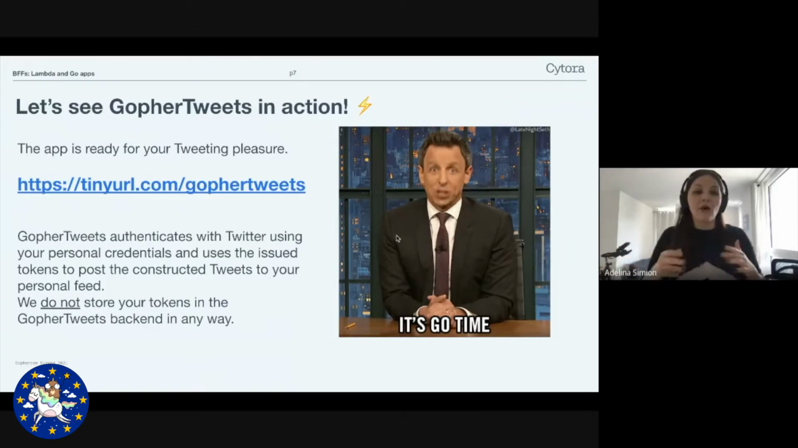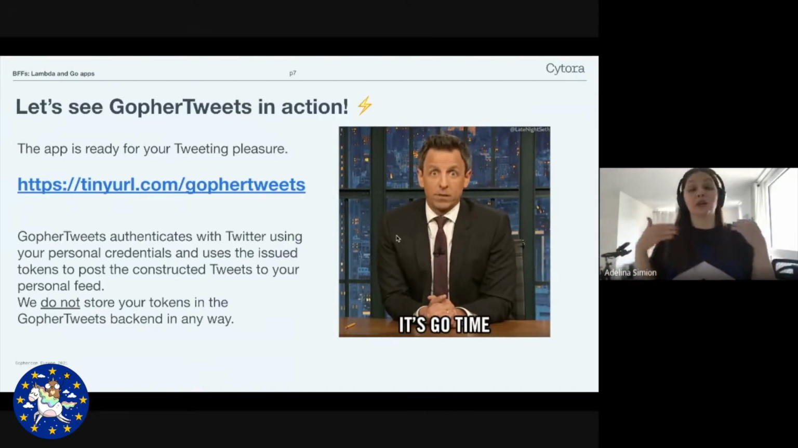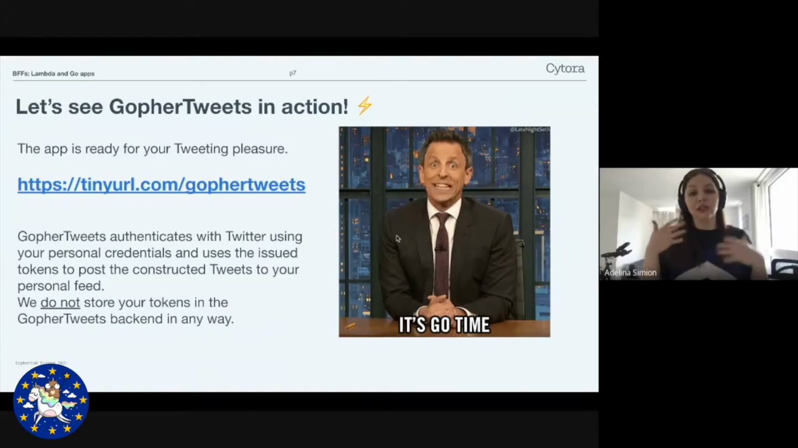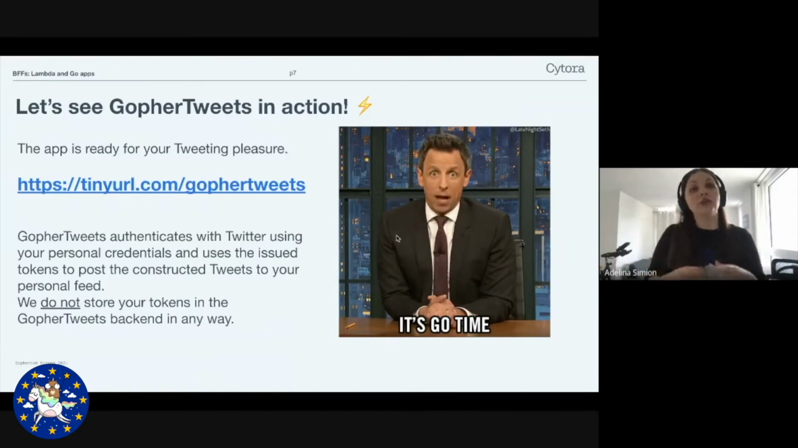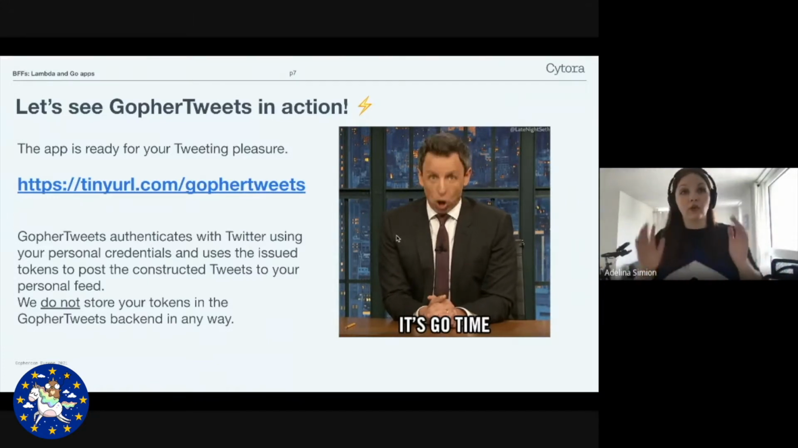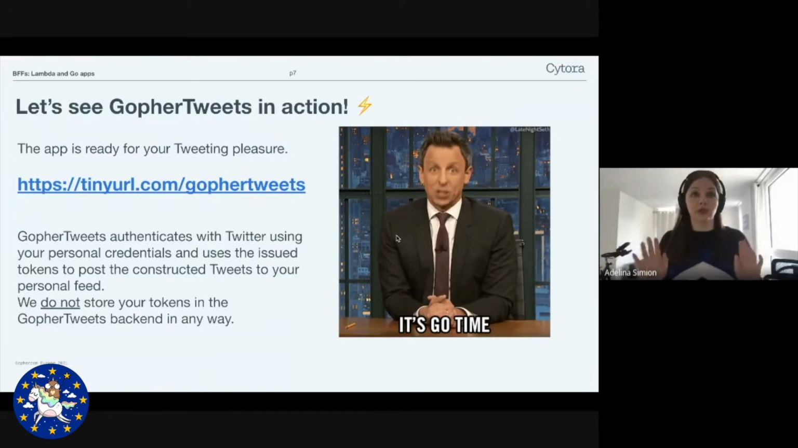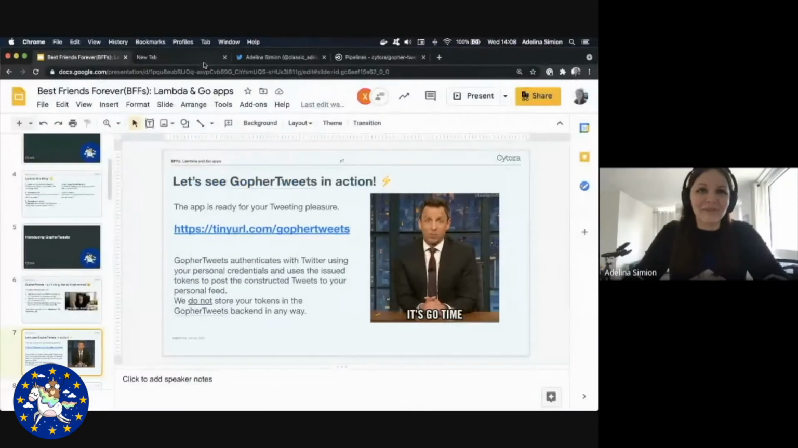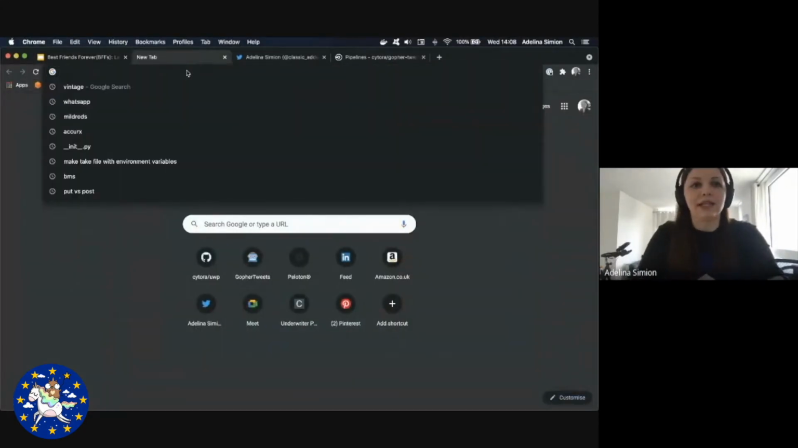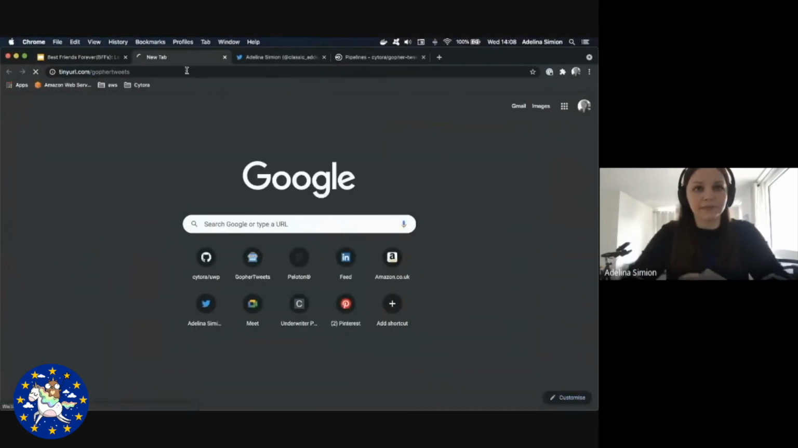tinyurl.com/gophertweets. Now, Gopher Tweets posts tweets on your behalf, so it authenticates with Twitter using your personal credentials and uses issued tokens to post constructed tweets on your behalf. We don't store the tokens in Gopher Tweets in any way, so please don't worry about any kind of security problems. As I previously mentioned, the URL is tinyurl Gopher Tweets.